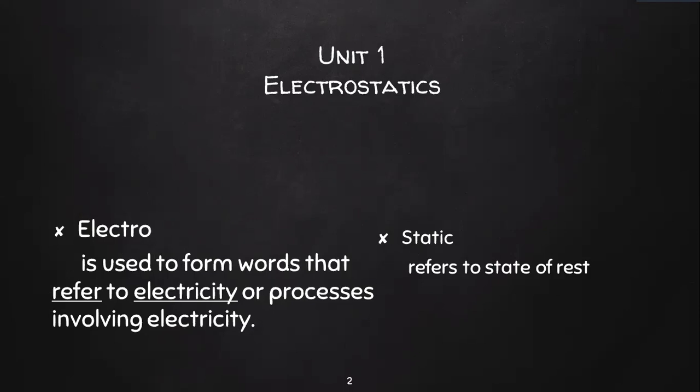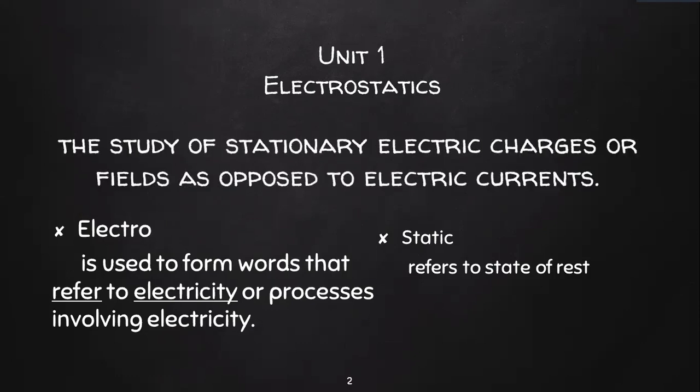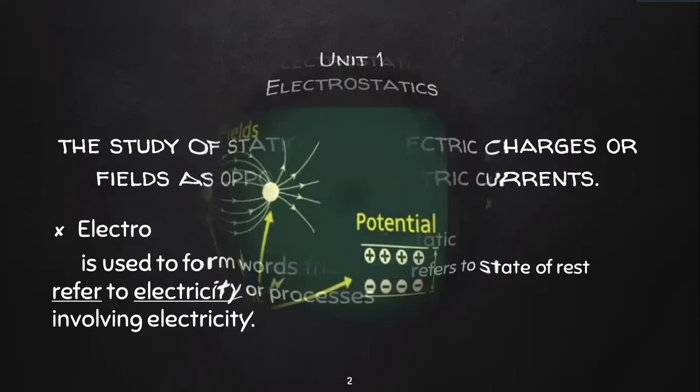Static. What do you mean by the word static? Static refers to the state of rest. You have been hearing this word from your 6th standard, static equilibrium and so on. So whenever you say static, it means that the object is at rest. So electrostatic means the charge is at rest. The study of stationary electric charge or field, as opposed to the electric current, is what we call electrostatics. So this is the meaning of the name of our lesson.